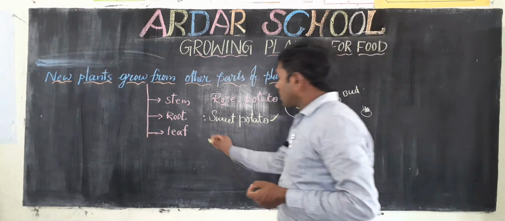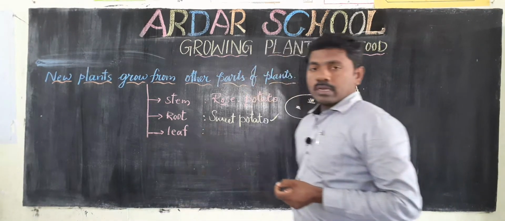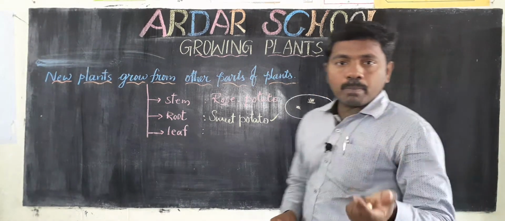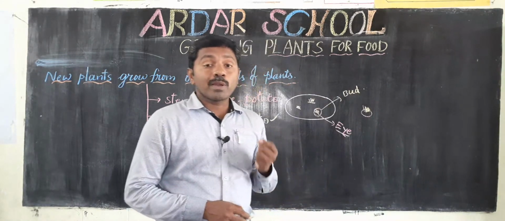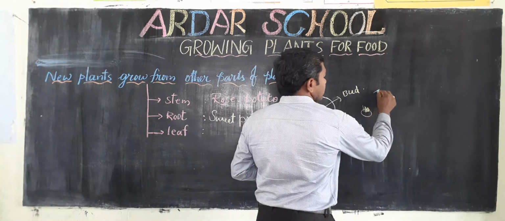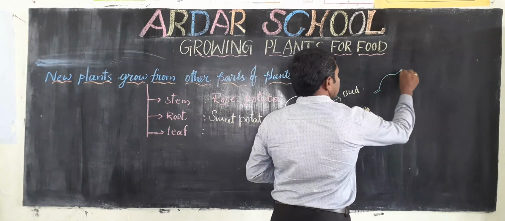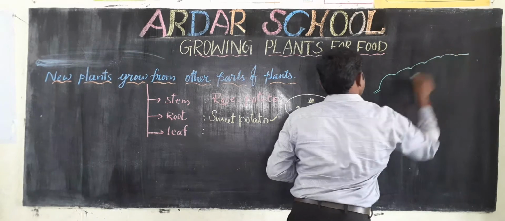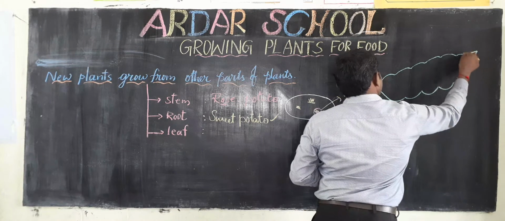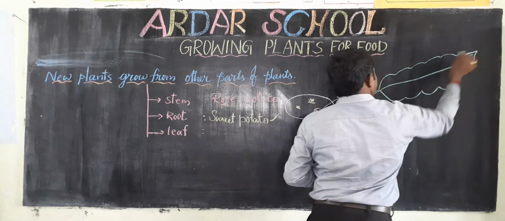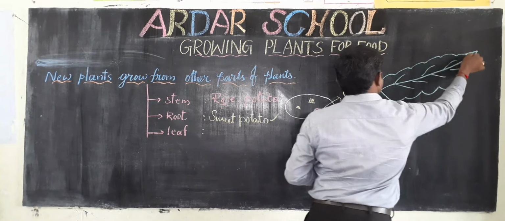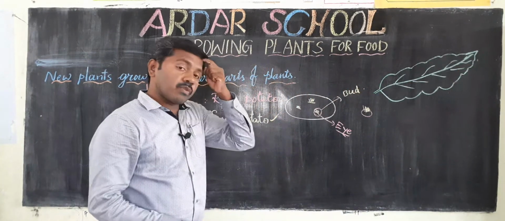Okay children, if you observe the leaf, here also there is one plant, bryophyllum. If you observe the leaf, this looks like a bryophyllum leaf.